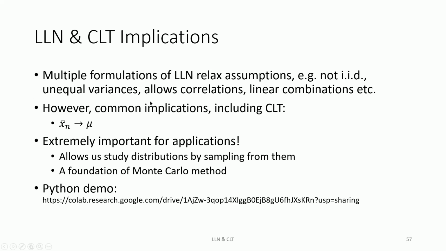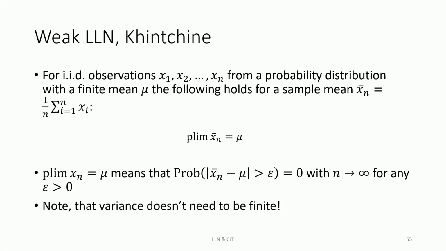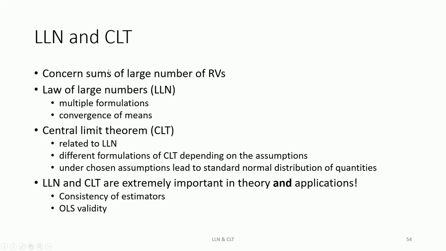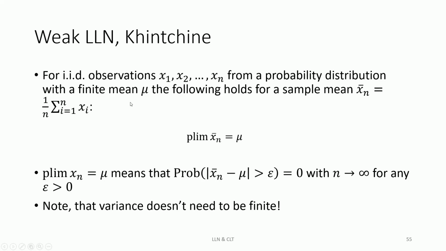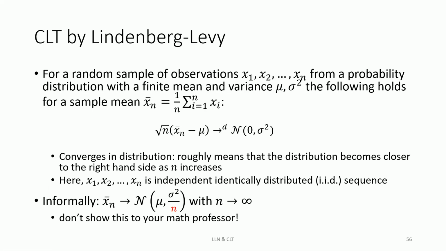Right, so what do we have here? We covered the theory of the law of large numbers and CLT. We talked about the weak law of large numbers and that there are multiple formulations of LLN. Then we spoke about CLT, the central limit theorem, and looked at one particular formulation.